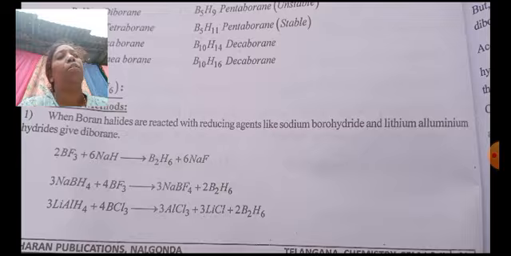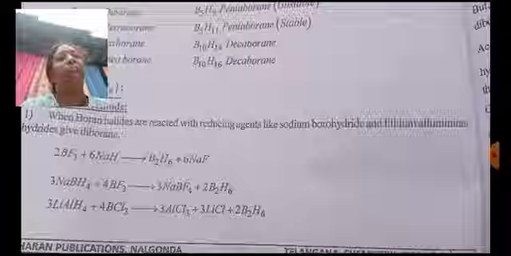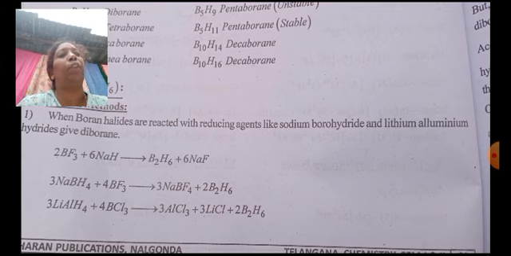You will get sodium tetrafluoroborate plus diborane. You can also react boron trichloride with lithium aluminium hydride. You will get the products aluminium chloride plus lithium chloride plus diborane. This is about the preparation of diborane.